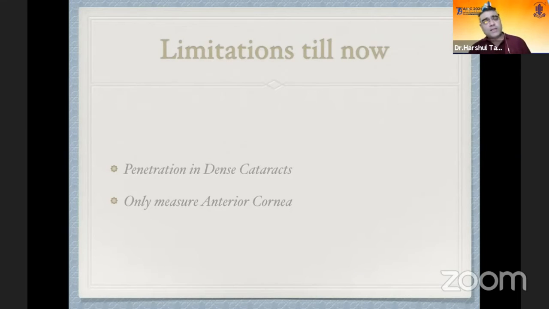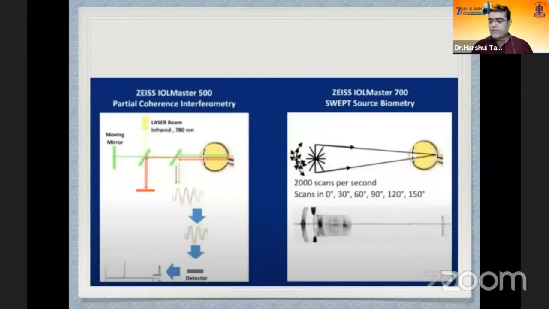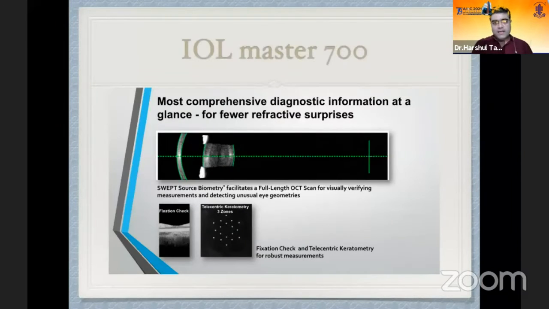But the penetration in dense cataracts, in subcapsular cataracts, in polar cataracts was very low with these biometers, and they only measure anterior cornea. So in 2015 came the breakthrough technology, that is the swept source OCT based IOL Master 700. So this swept source biometry provides a full length OCT image of the eye showing anatomic details in a longitudinal cut.